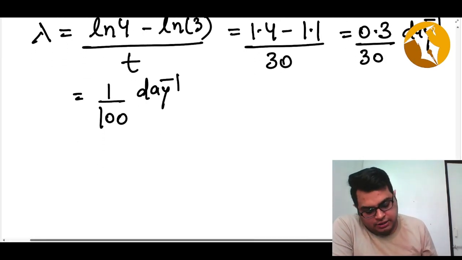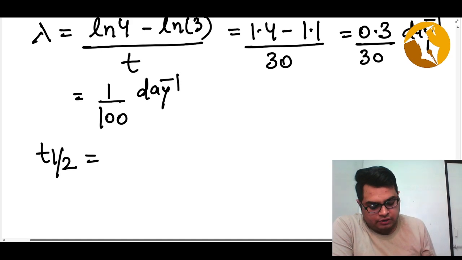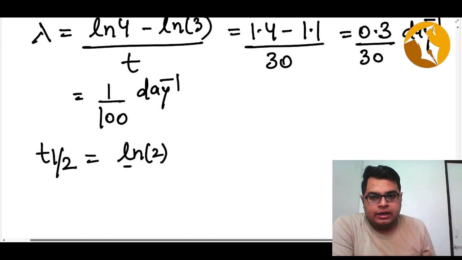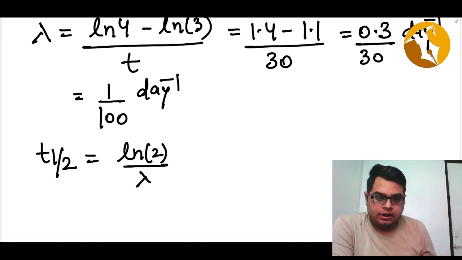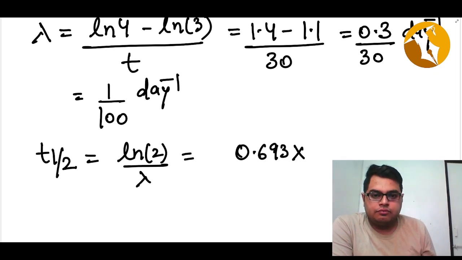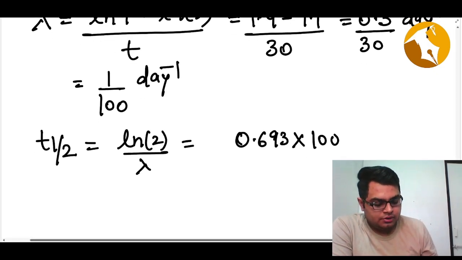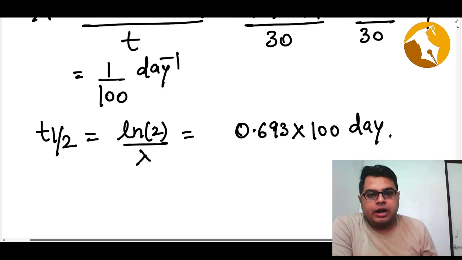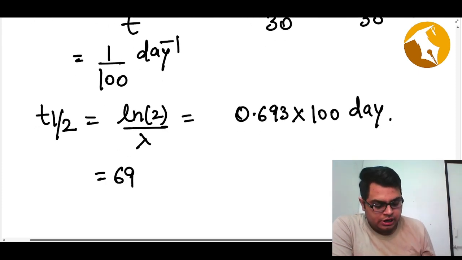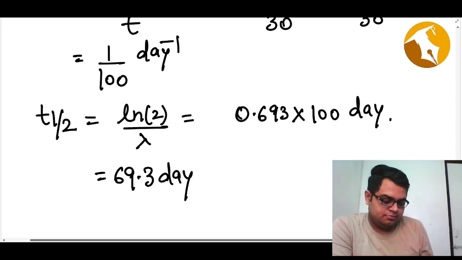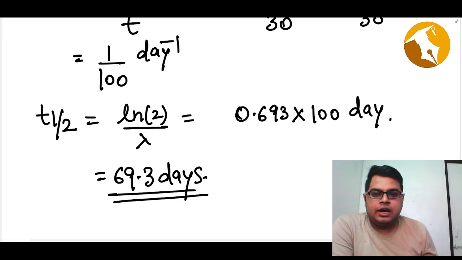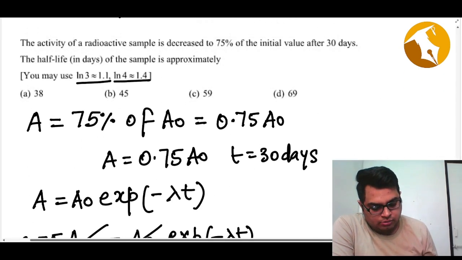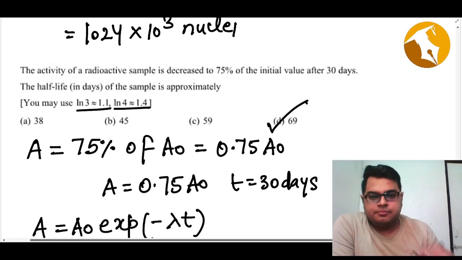And now I will say that my t half, which is my half life, is given by ln2 by lambda, right? And ln2 is 0.693. 1 by lambda will be 100 multiplied by day. So my half life comes out to be 69.3 days. This is my half life. So let's check the answer. My half life comes out to be 69.